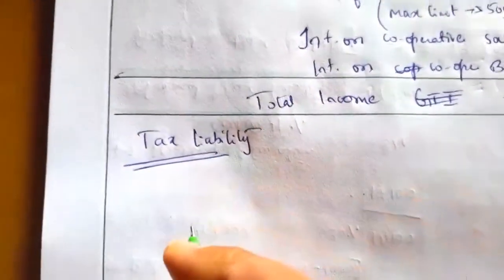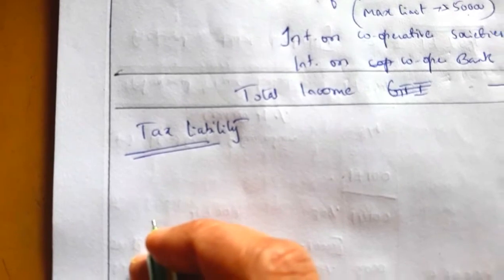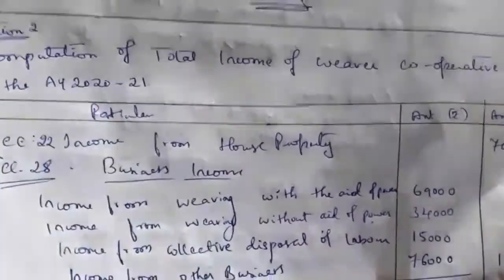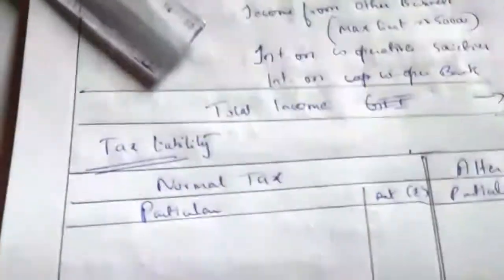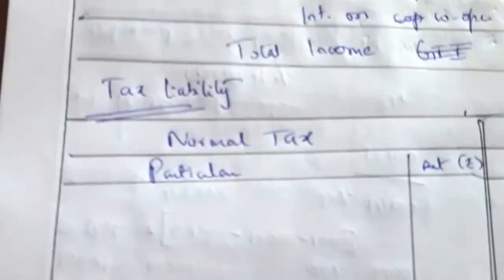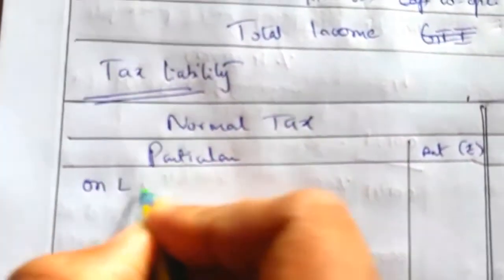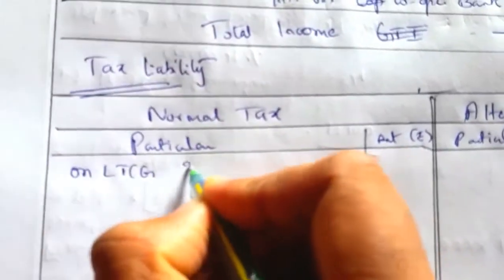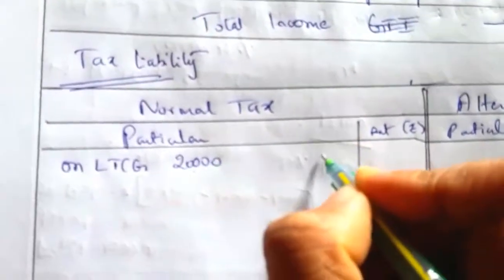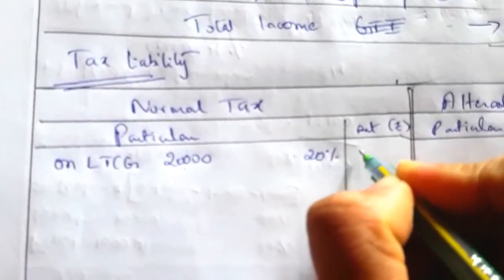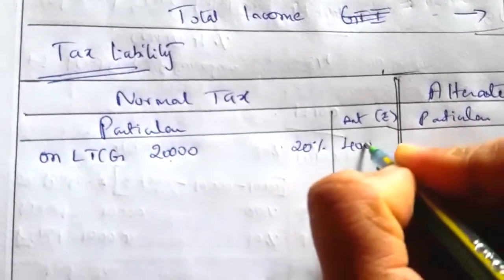First to calculate the normal tax and AMT here. In this question we have long term capital gain, so that is a special income. First we have to calculate tax on special income. So we'll calculate first on long term capital gain, that is 20,000. So 20,000 into 20% is equal to 4,000.